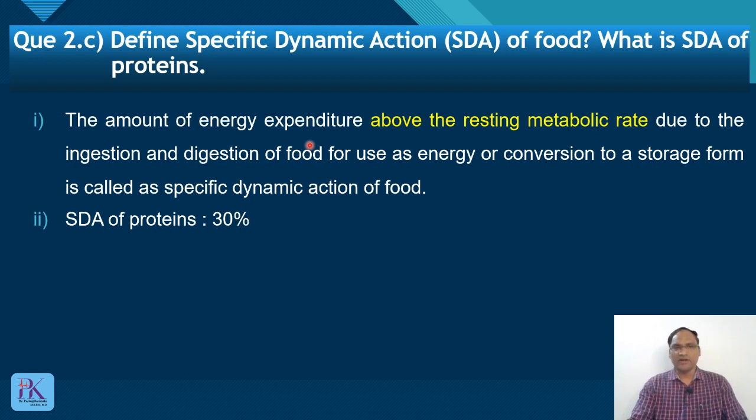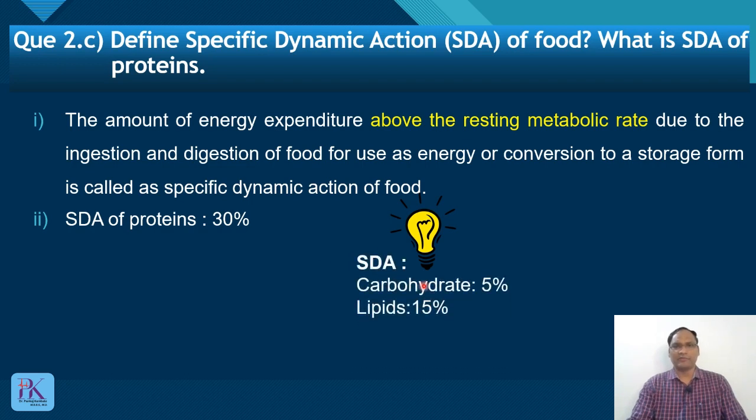Now, what should you also know? What are the SDA of carbohydrate and lipid? So SDA of carbohydrate is 5%, SDA of lipid is 15%. For your understanding, it can be asked in a subsequent exam. So if the SDA of protein is asked in the next exam, SDA of carbohydrate and lipid can be asked. So very easy. Write the definition, 1 mark. Write the SDA of protein, 1 mark. Okay, next question.